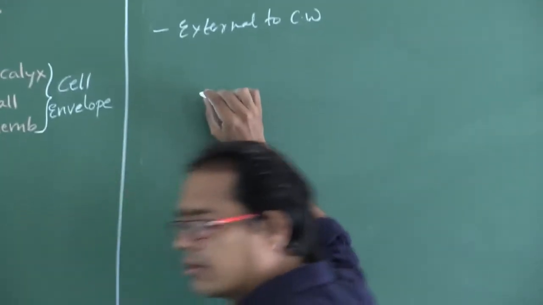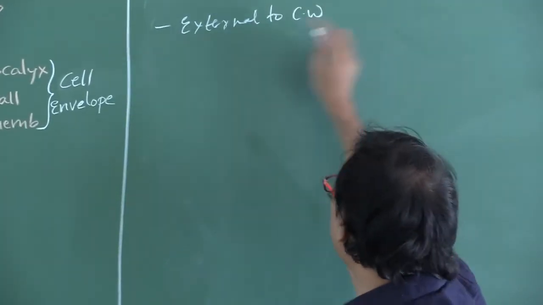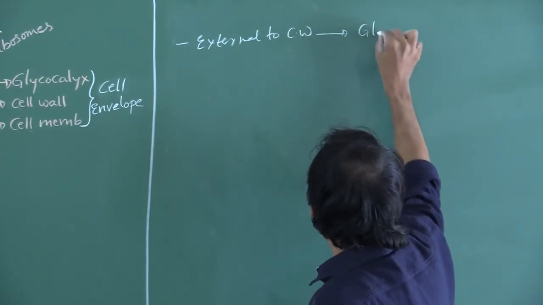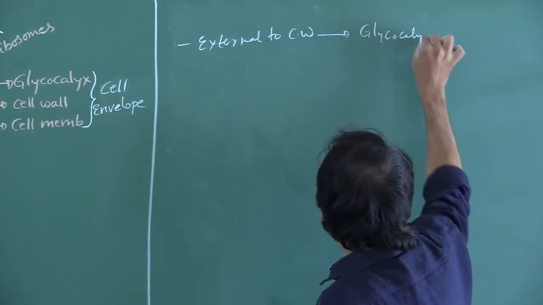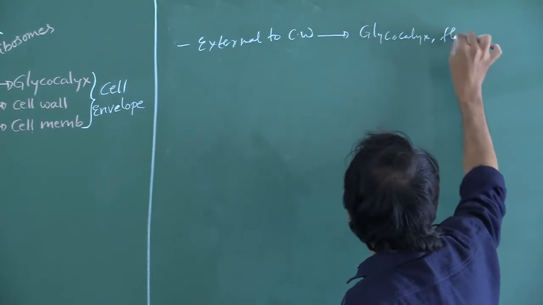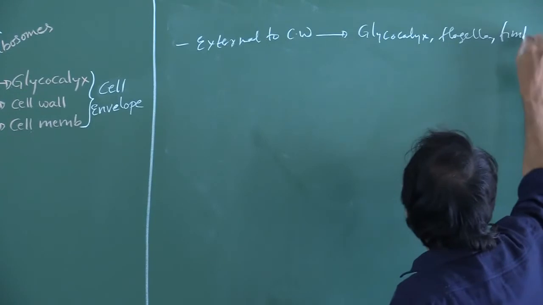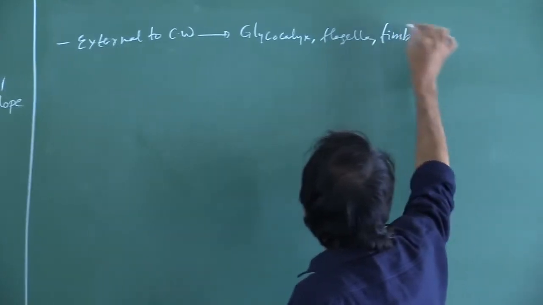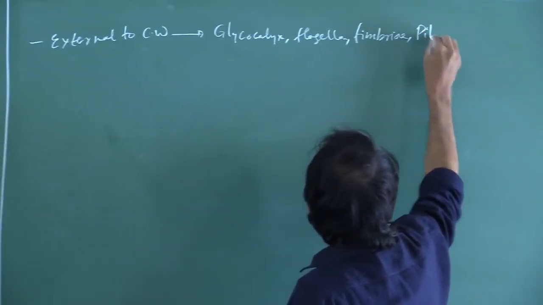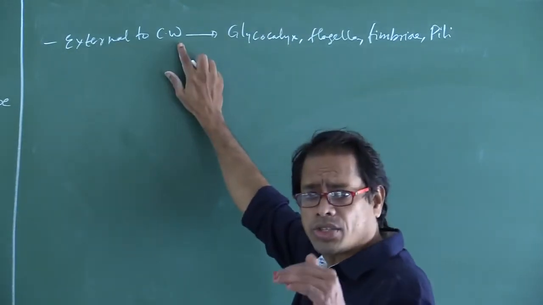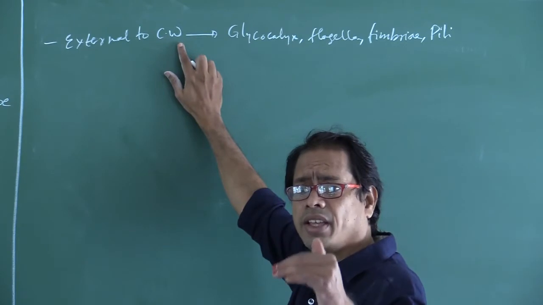The cell envelope structures that are present external to the cell wall: glycocalyx, flagella, fimbriae, and pili. The structures that are present external to the cell wall are surface structures.